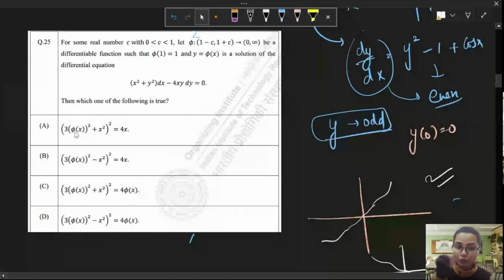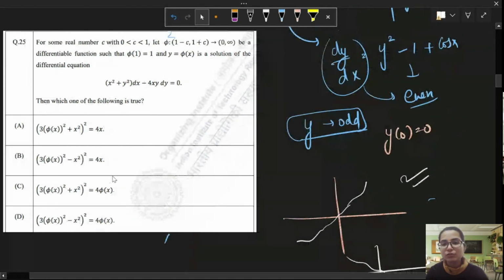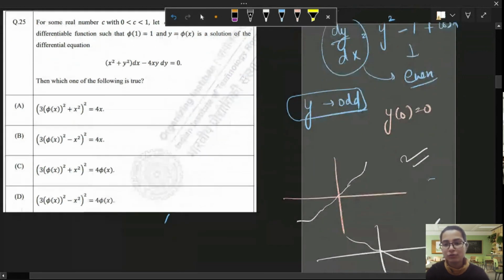So phi is a solution. In terms of the solution, they are asking you a relation. So this gives you an idea that they are trying to ask you directly a solution of the equation. Okay, how do we solve it?